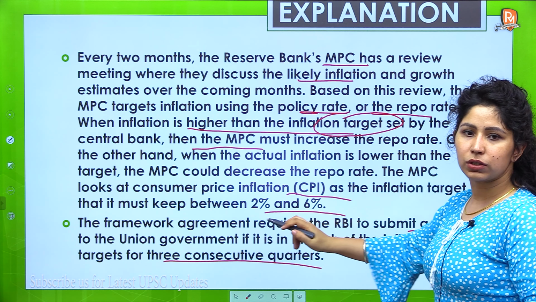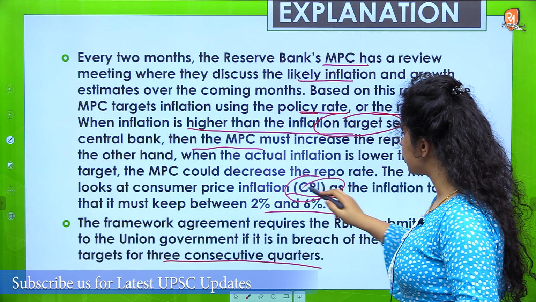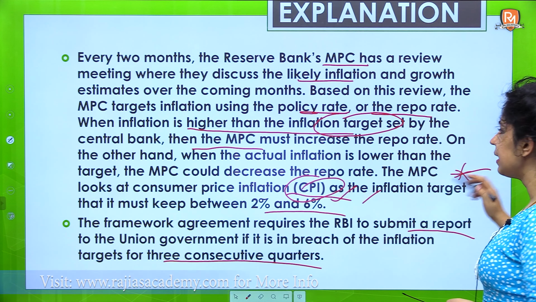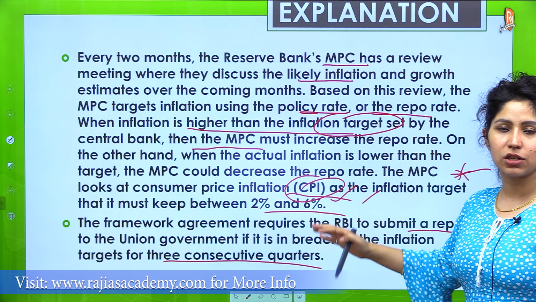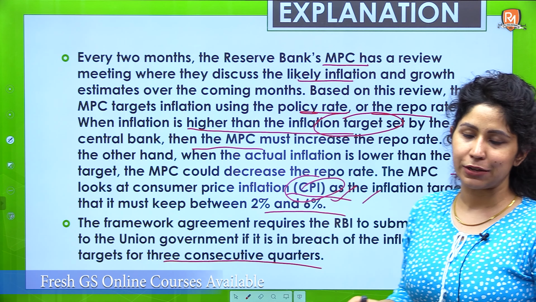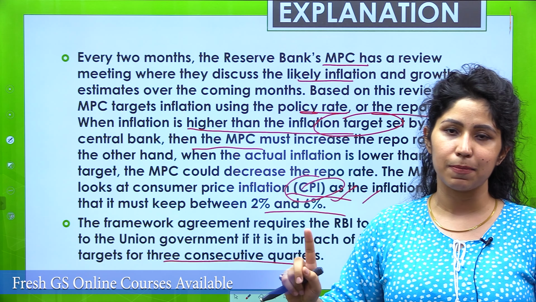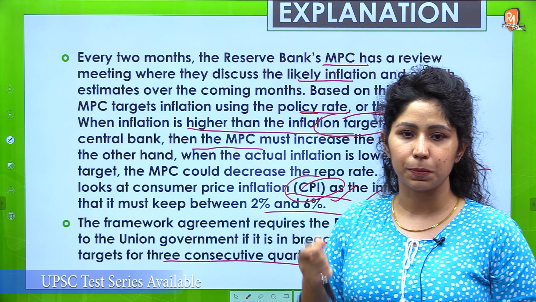So the MPC looks at the consumer price index, consumer price inflation, and according to the percentages of CPI, this repo rate is changed. So CPI is a very key component in your answer. Include CPI because this will be used in the issues part also.